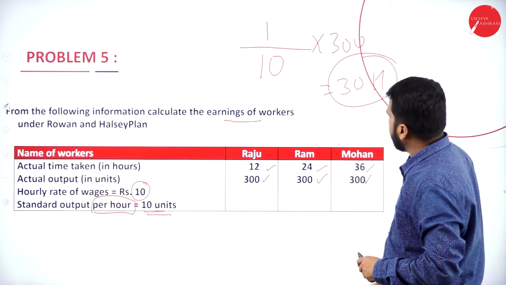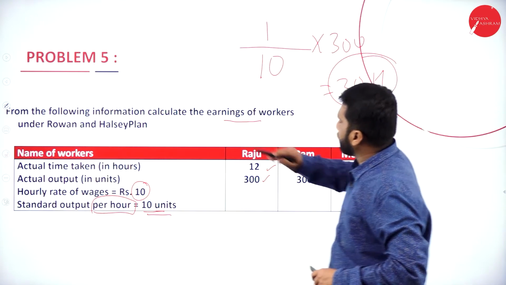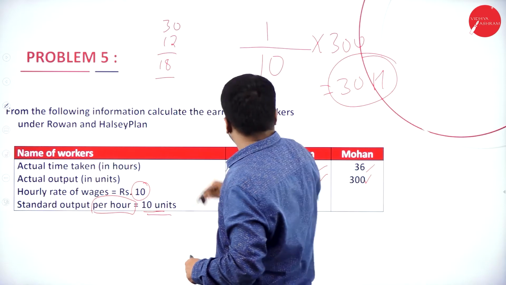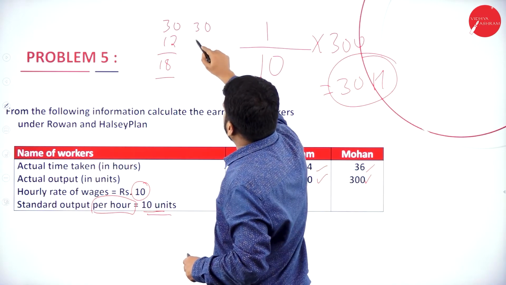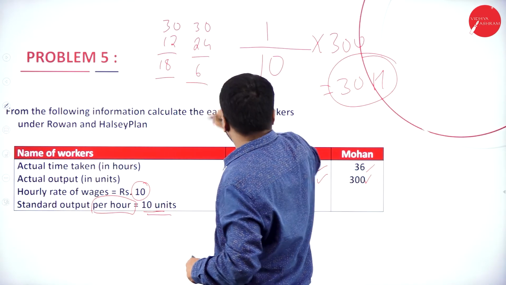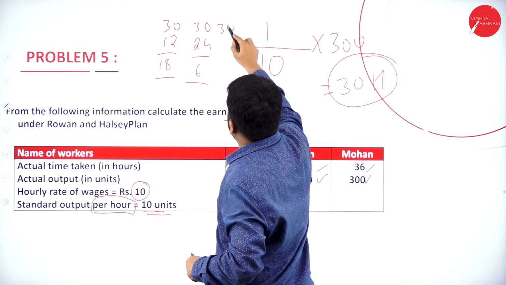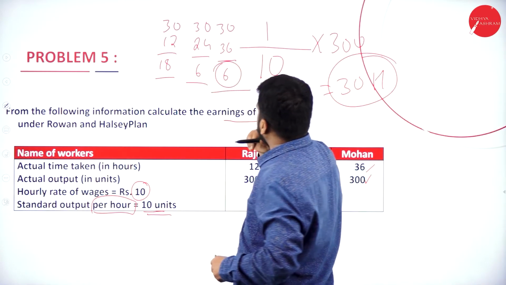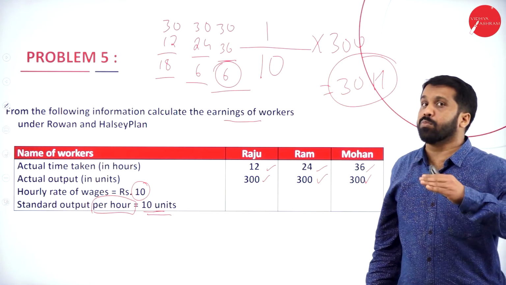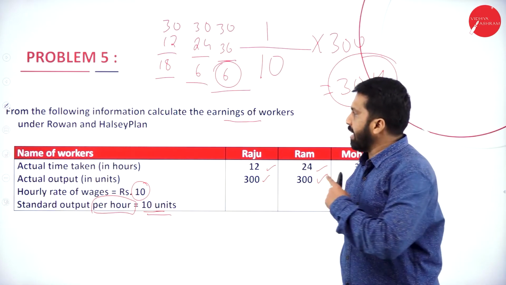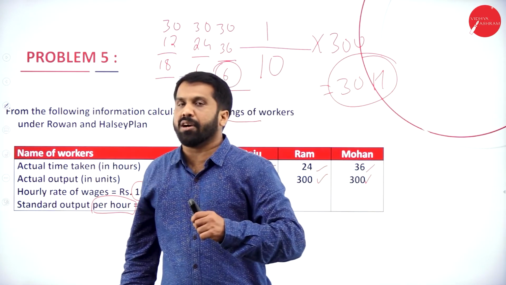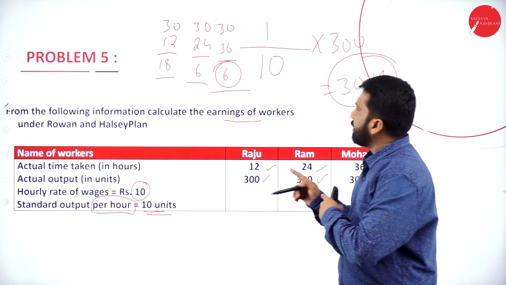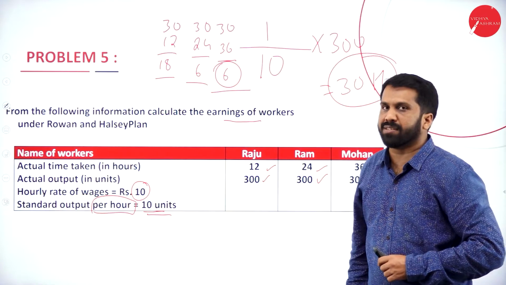As per this, 12 hours he has taken, which means 30 minus 12, he has saved 18. 30 minus 24, he has saved 6. 30 minus 36, have you saved? No. He has not saved. He has taken 6 hours extra. We call it as not saved. There is no time saved for the third as well as the last person.